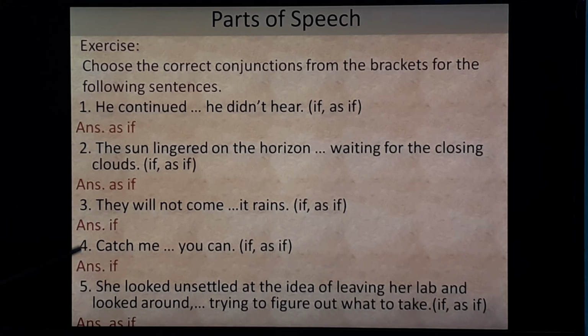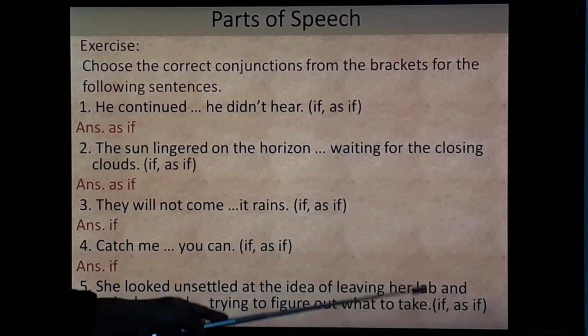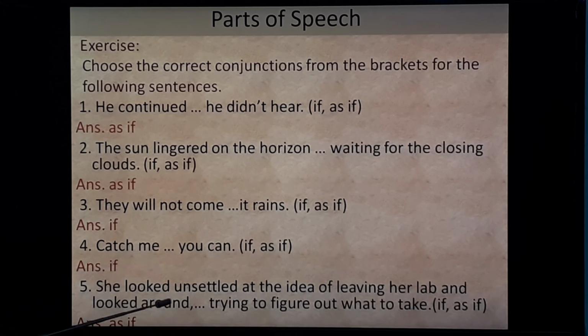Okay, last one. She looked unsettled at the idea of leaving her lab and looked around, trying to figure out what to take. So, "if" or "as if"? Here "as if" is the answer. She looked unsettled at the idea of leaving her lab and looked around as if trying to figure out what to take.